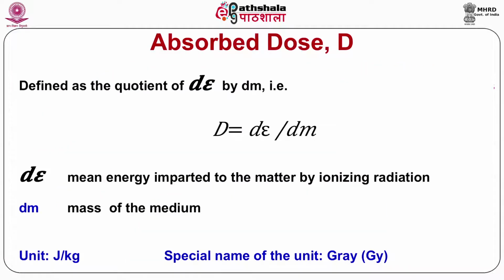The next dosimetric and very important quantity is absorbed dose, which is represented by the symbol D. The absorbed dose D is the quotient of dε̄ upon dm, where dε̄ is the mean energy imparted by ionizing radiation to matter of mass dm, and mathematically absorbed dose D is equal to dε/dm.